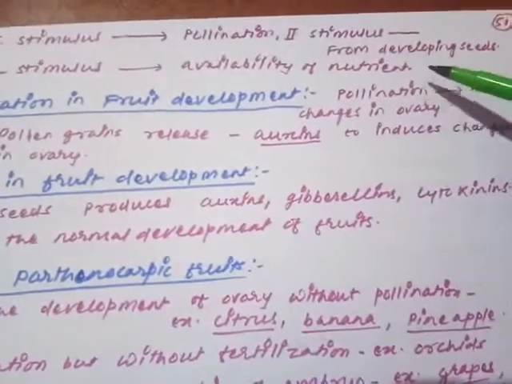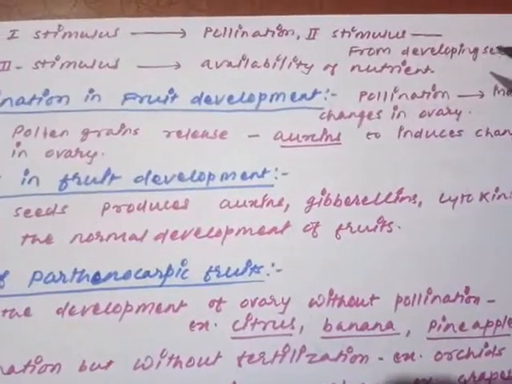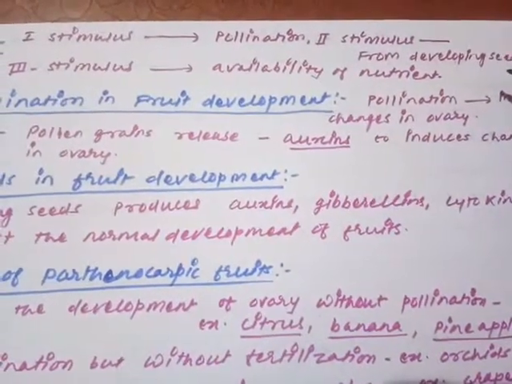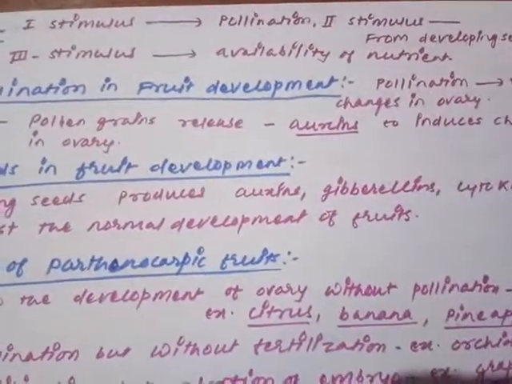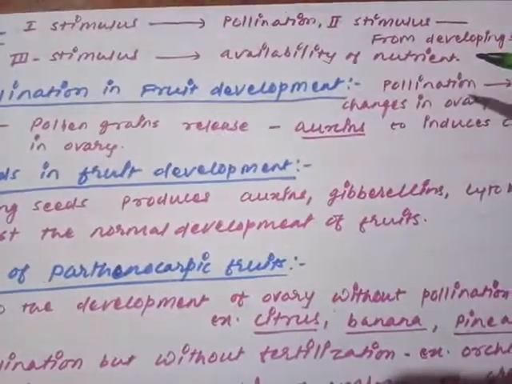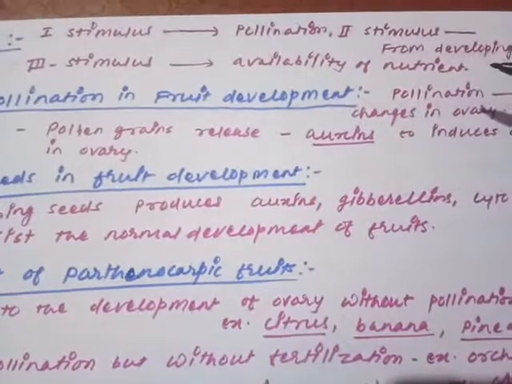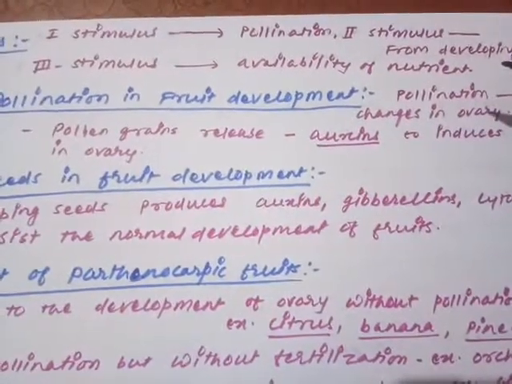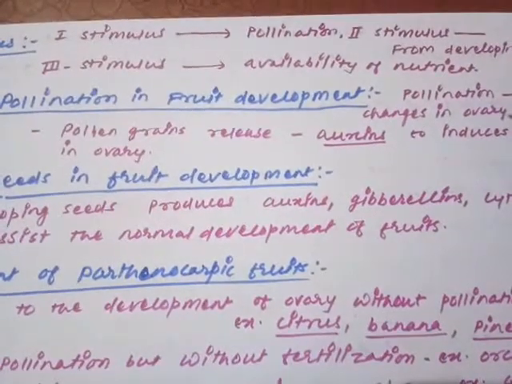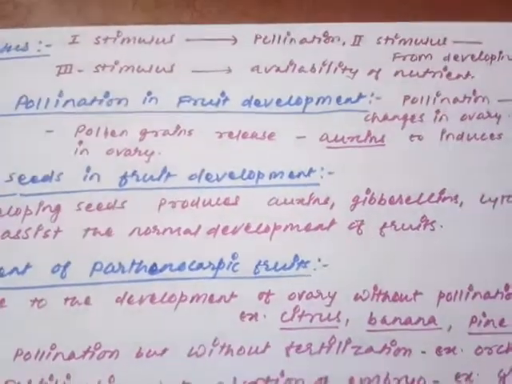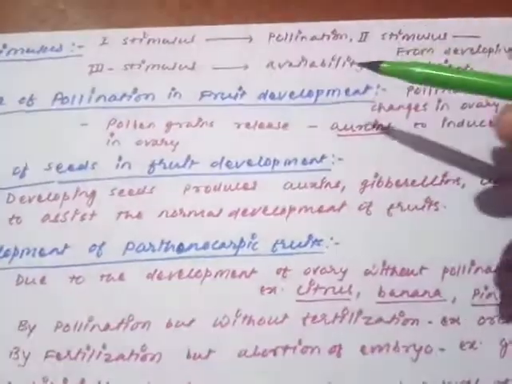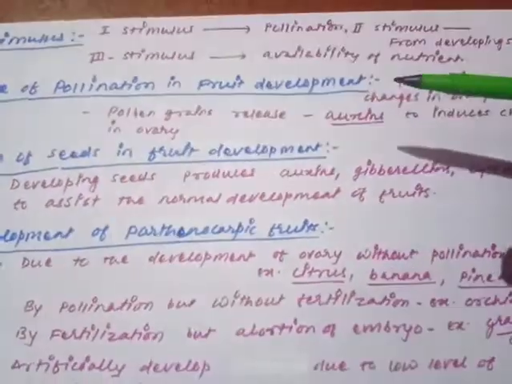Second stimulus is given by the developing seed itself. Whenever the seed development is going on, at that time it is promoting the fruit. It is going to promote the fruit development. And the third stimulus is given by the availability of nutrients. If enough amount of nutrients are available, they are going to provide information: now it is time to convert the ovary into the fruit. So just see what the stimuli are and how they influence the development of fruit.